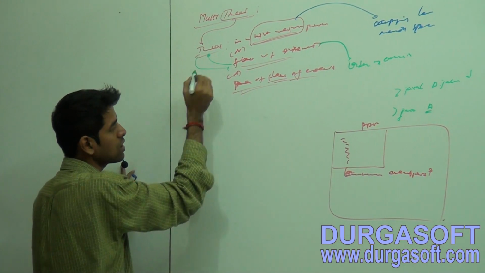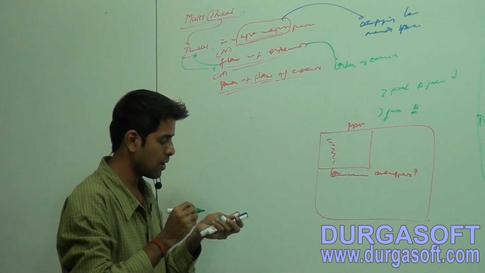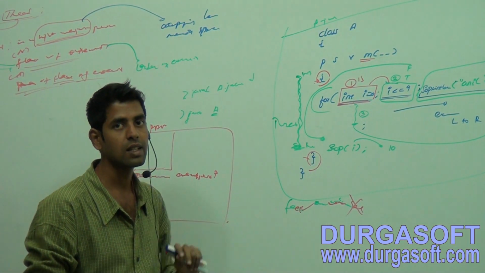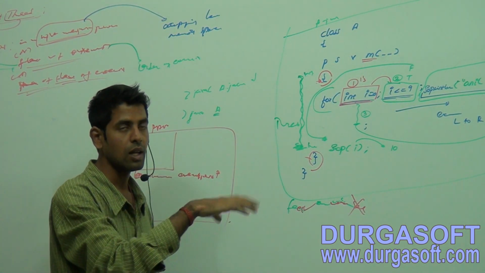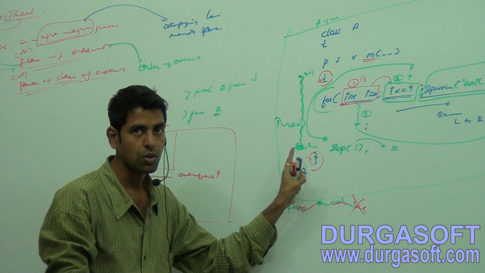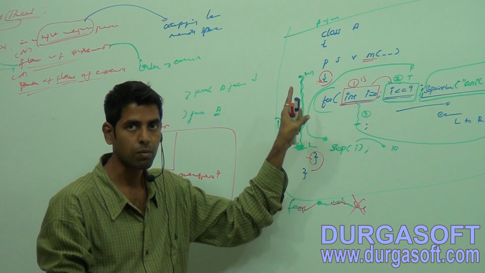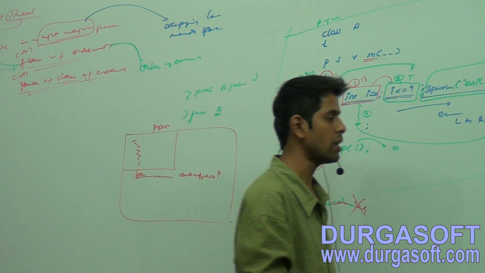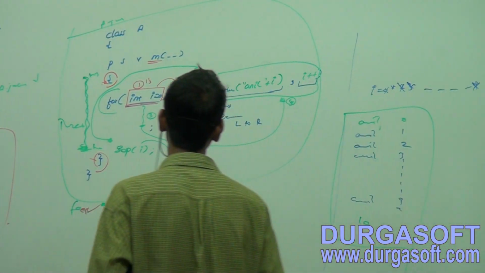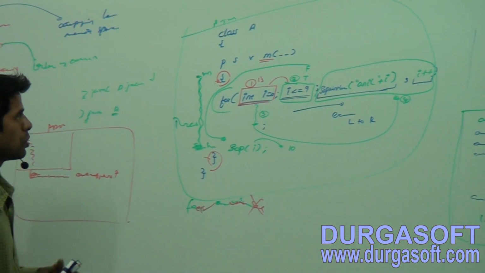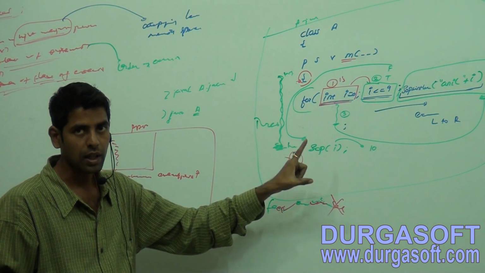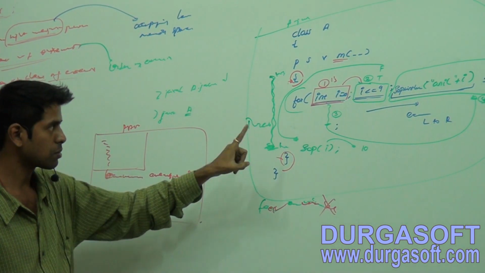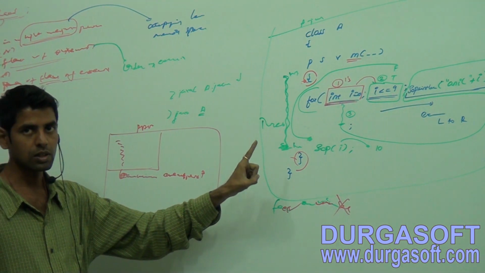Now here there is a flow, or here there is a thread. What is that thread? The main thread. The main thread will execute this code. Because of the main thread, you are getting this output. I will compile and execute this piece of code.